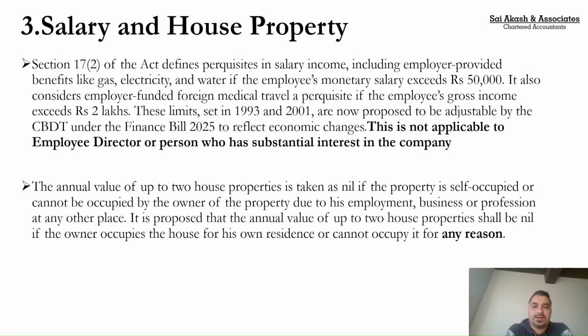So under the head house property, we have an option to declare two house properties as a self-occupied property and we need not pay any tax. If I have three houses, I cannot, one house will be treated as a deemed to be let out property. If it is a let out property, then absolutely it is a taxable income. But if I have three properties, then one property would be deemed to be let out property. And for me, the other two, I can claim maximum two houses as a self-occupied property. That it is my house, I have not given it on rent.